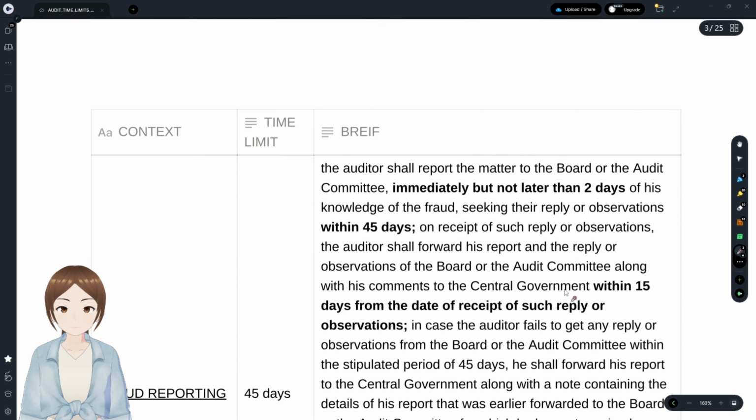inform ADT 4. And with regards to cost auditor appointment, the cost auditor has to be appointed within 180 days from the commencement of the financial year. He can be appointed till 180 days from the closure of that financial year. And after the appointment, within 30 days, the company shall intimate the central government.